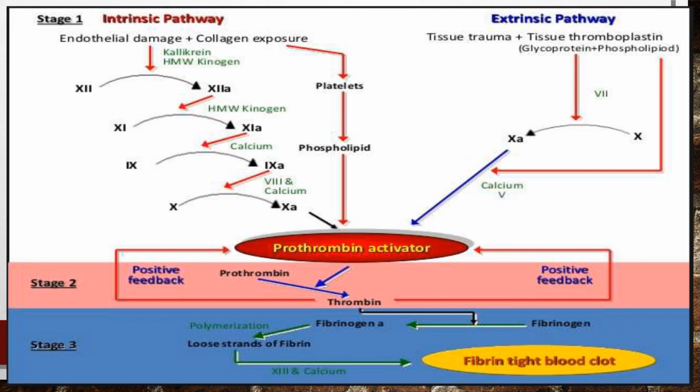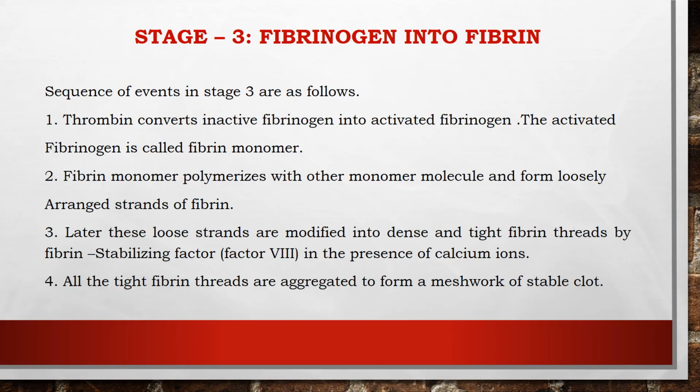And here I added the explanation of stage 3, that is the conversion of fibrinogen into fibrin. It has 3 steps: the conversion of fibrinogen into fibrin monomers, the polymerization of the fibrin molecules, and the clot formation with the help of the fibrin stabilizing factor in the presence of calcium ions. So that's all about the blood coagulation process, that is the blood clotting mechanism.